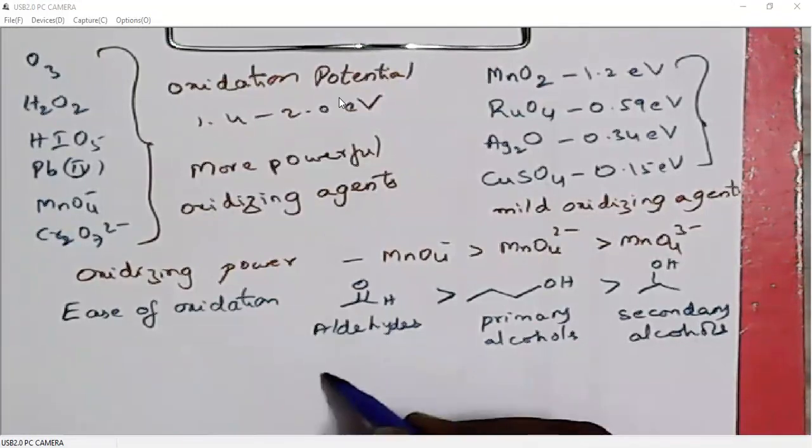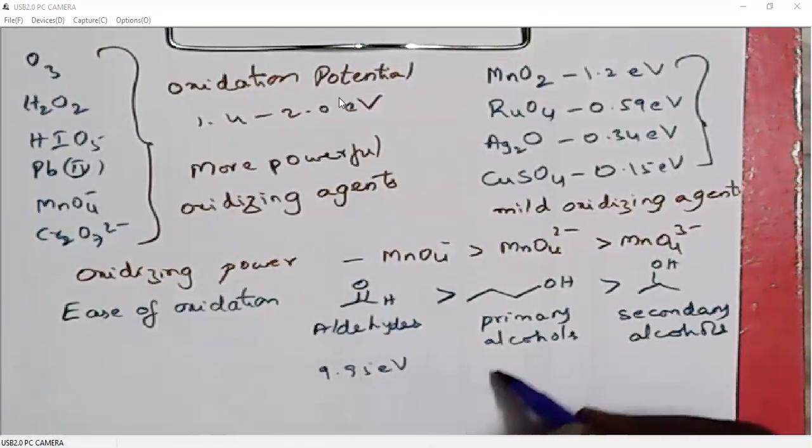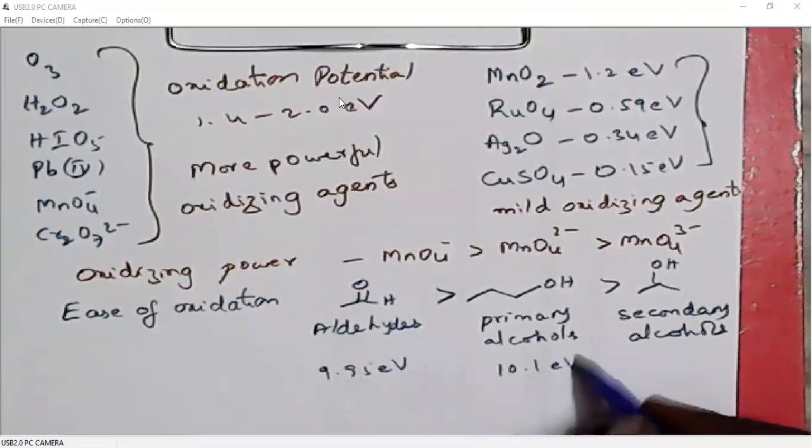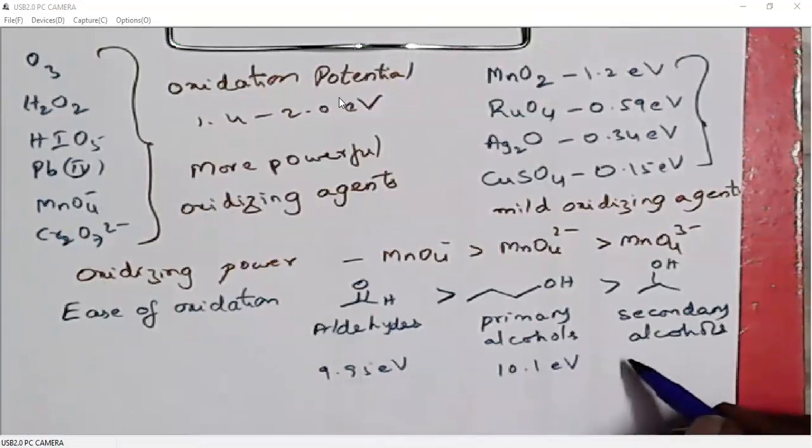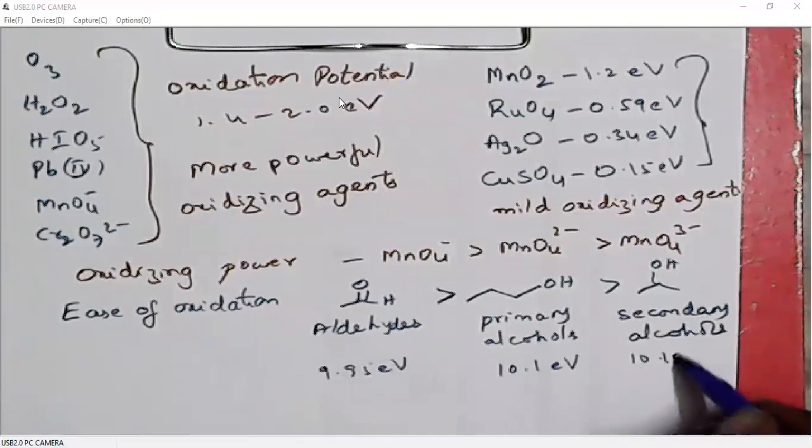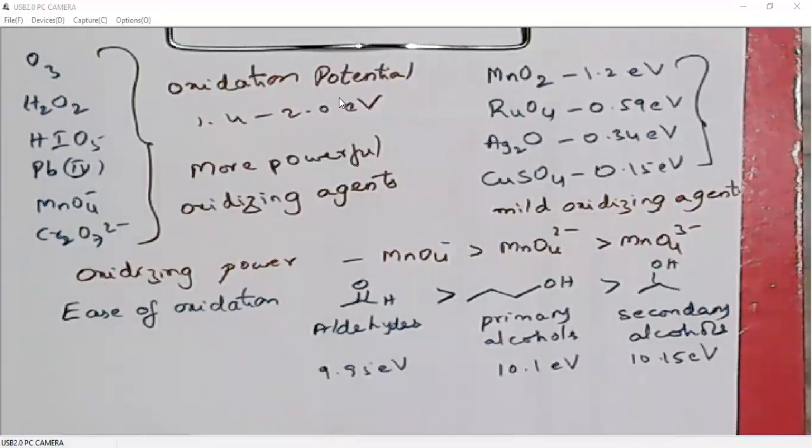I will also give the oxidation potentials. It is 9.95 electron volts, whereas primary alcohol will have around 10 electron volts. For secondary alcohols, it is more than 10. Of course, as I said earlier, you don't need to remember any values, just for comparison.